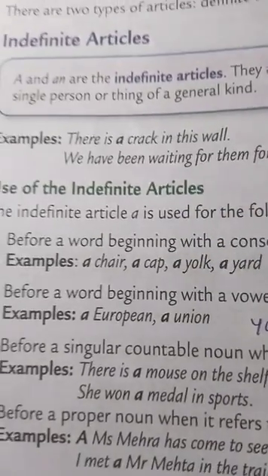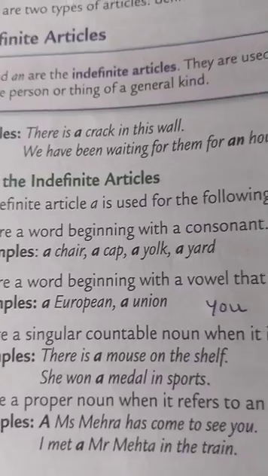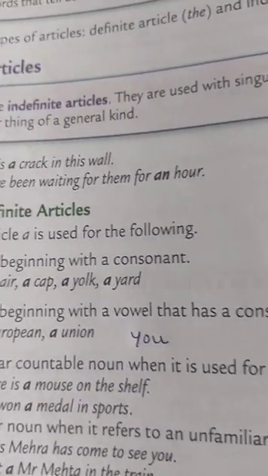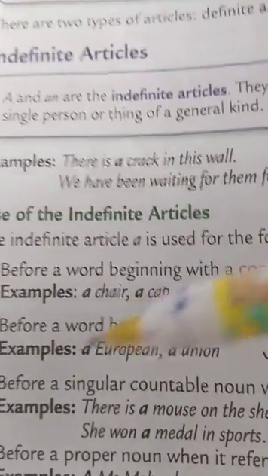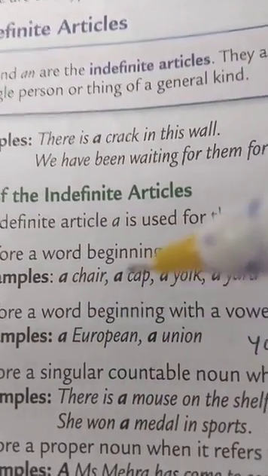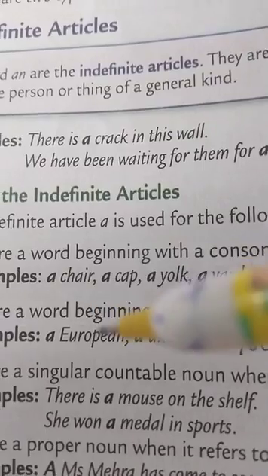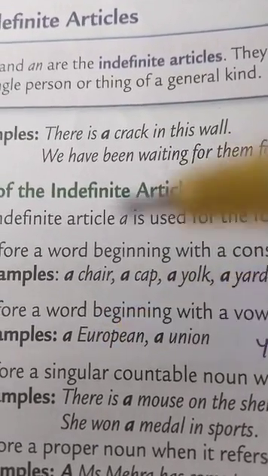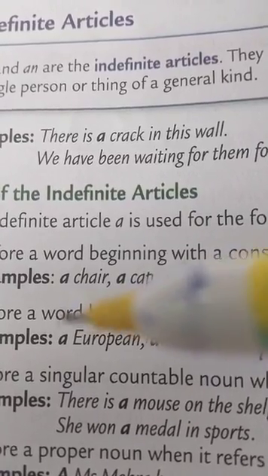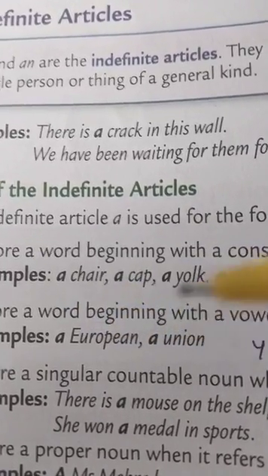Now the second use: before a word beginning with a vowel that has a consonant sound. We use article a before words which begin with a vowel but have a consonant sound. For example, a European, a union.